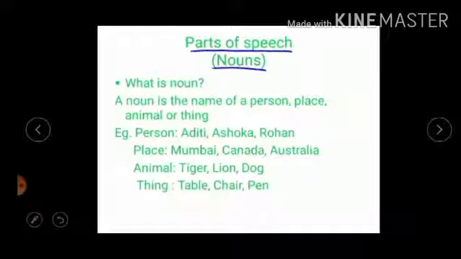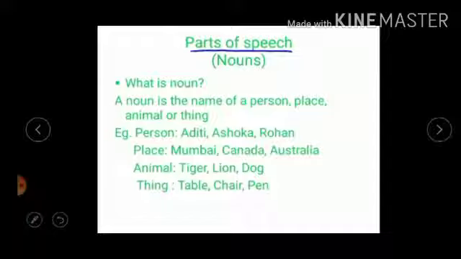Let me tell you about the parts of speech. Words are divided into different kinds of classes. These are called parts of speech, according to their use or according to the work they do in the sentence. There are 8 parts of speech. They are noun, pronoun, verb, adjective, adverb, preposition, conjunction, interjection.